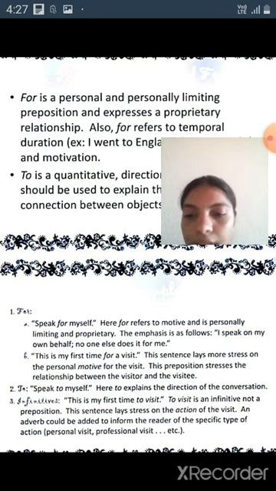Next, this is my first time to visit. To visit is an infinitive, not a preposition. This sentence lays stress on the action of the visit. An adverb could be added to inform the reader of a specific type of action.